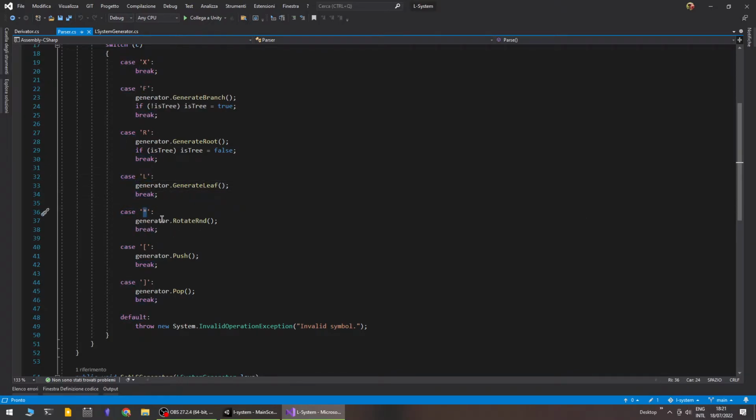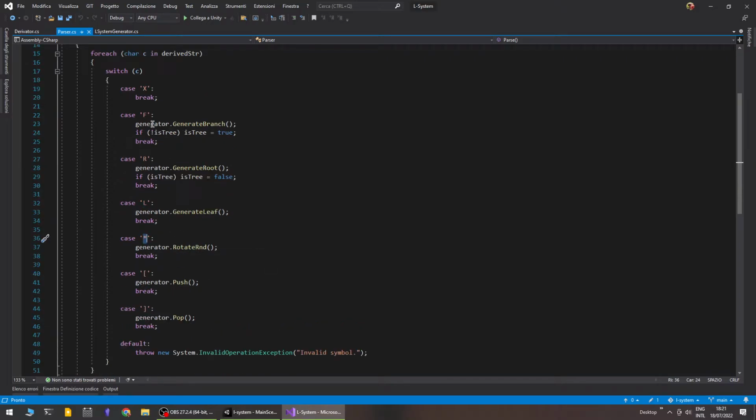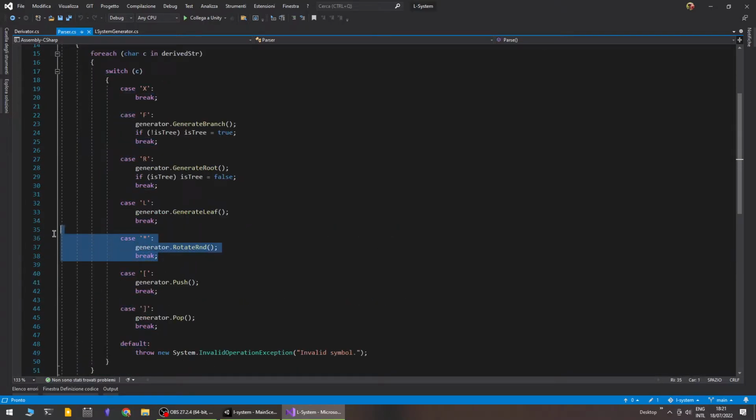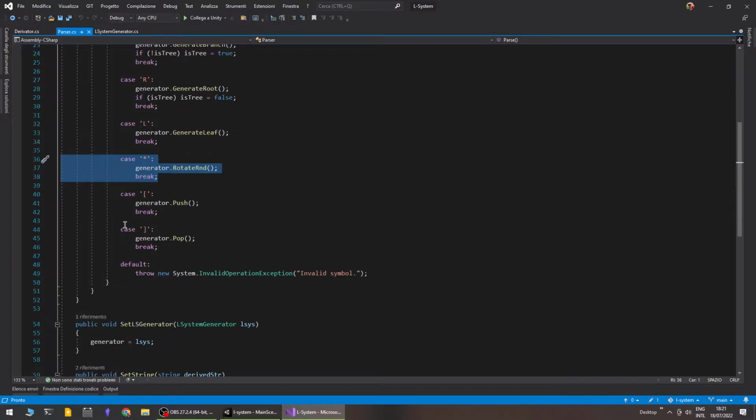This asterisk is an important symbol because we'll do a rotation of the current direction of the transform of the L system generator. So this is what I meant by actual direction. The actual direction can change in a random way through this function. I can't go in depth for each function. There is the GitHub repository for that, but the code is intuitive and not really hard.